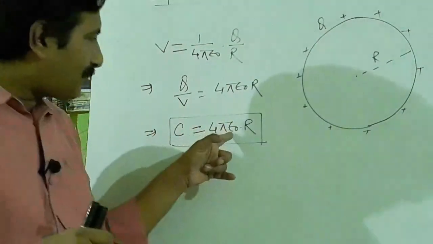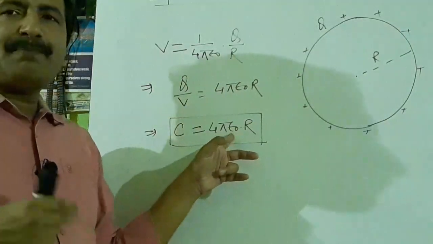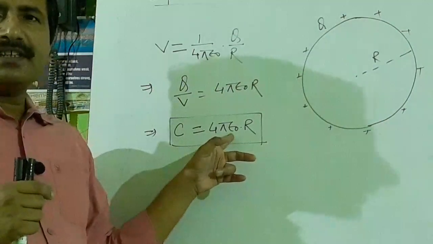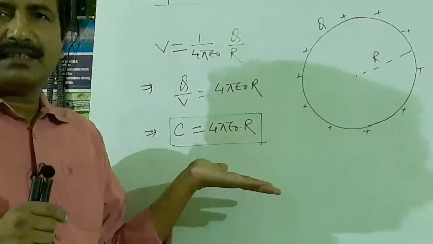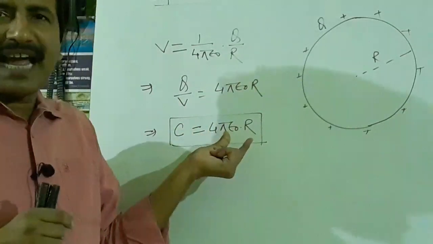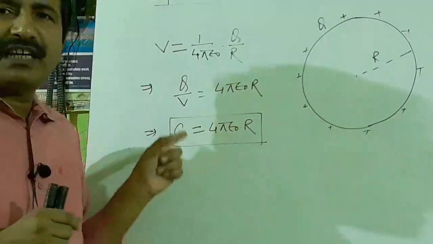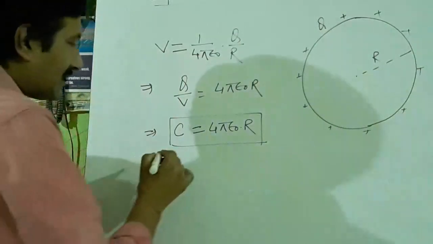It also depends upon epsilon naught. Epsilon naught is the electrical permittivity of free space. If the medium will change, then epsilon naught will change, it will be epsilon, and C will depend upon that. So C also depends upon the nature of the medium surrounding the conductor.